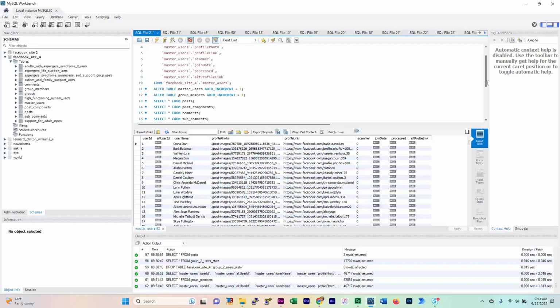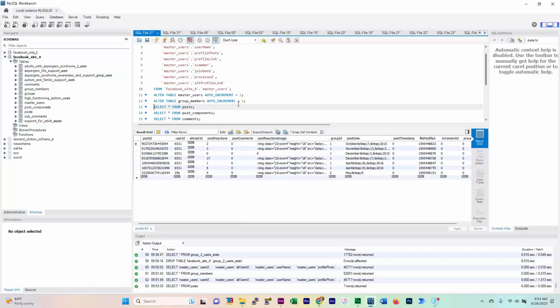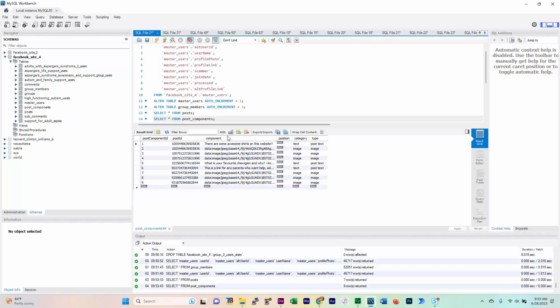Okay, we'll go into my post table. We'll see we got more posts. Okay, we got post comments. And I'll show you my post components table. For my posts, the image and the text are separated. Now this position is a legacy column.